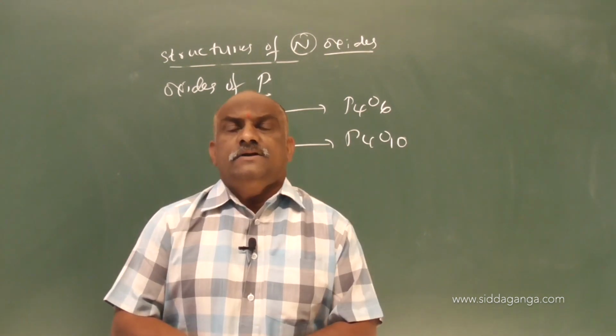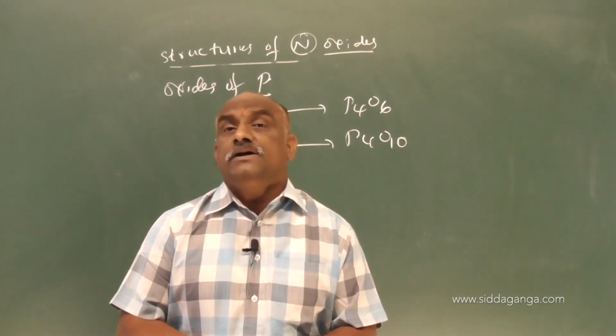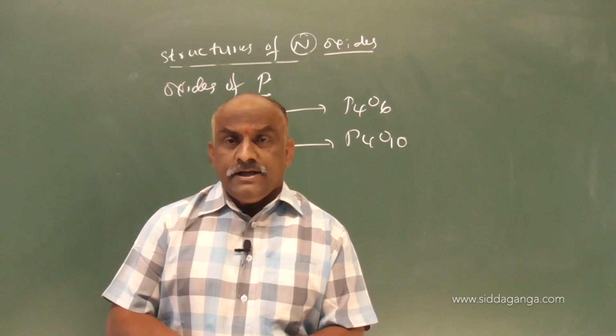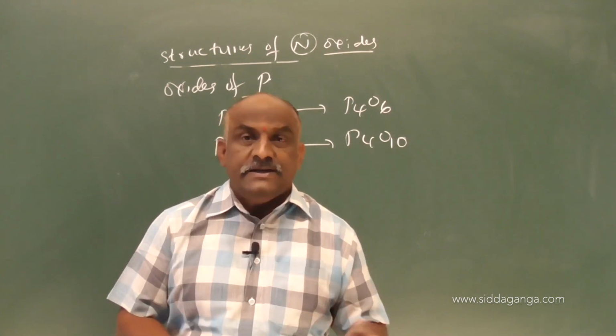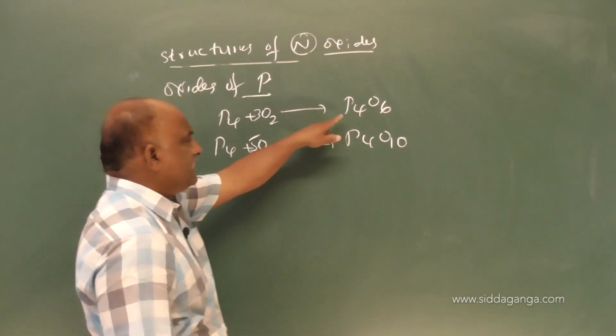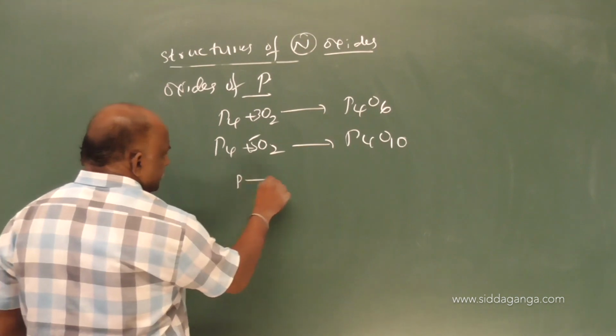What will be the structures of these compounds? From an entrance exam point of view, one question will be there regarding the number of oxygen atoms surrounding each phosphorus atom in phosphorus trioxide and in phosphorus pentoxide. Suppose you take P4O6, you should write like this.